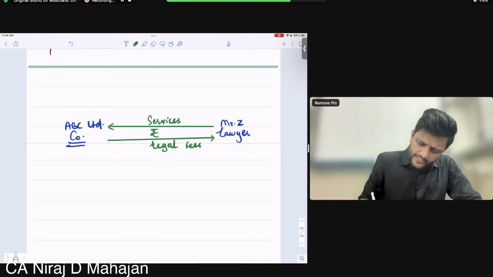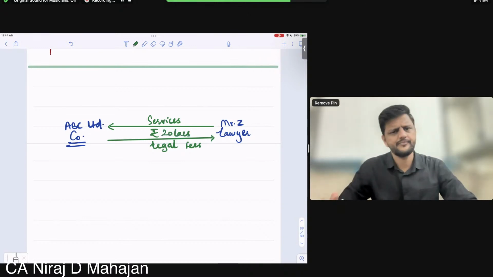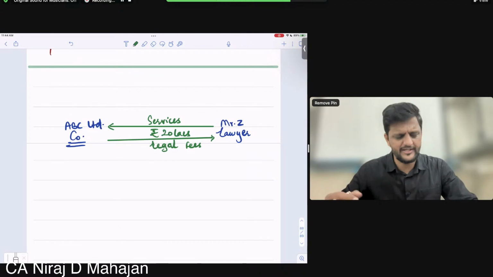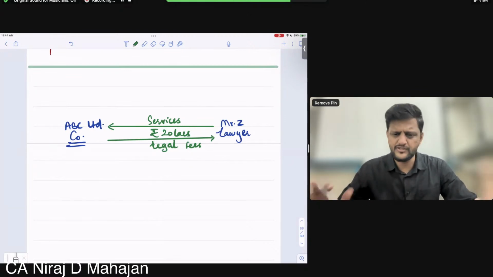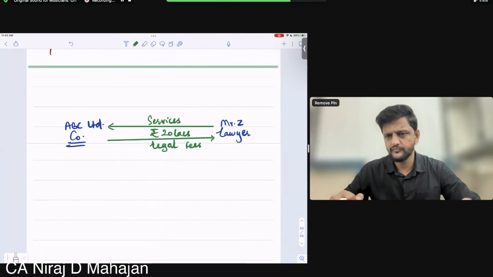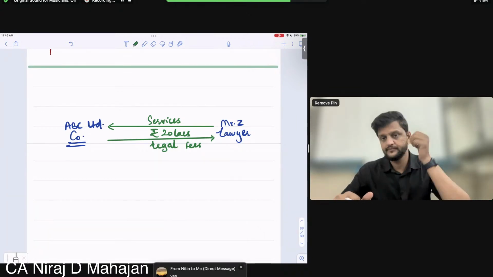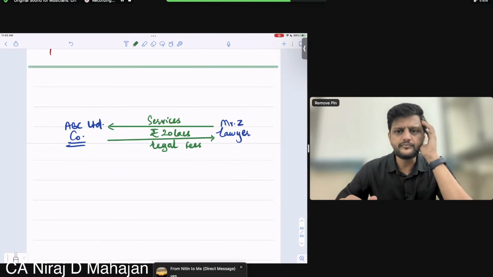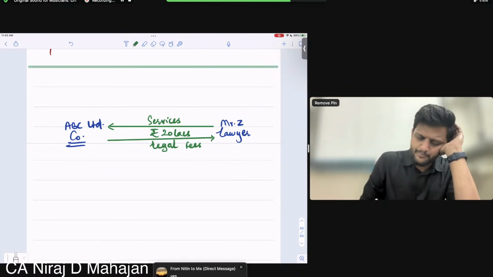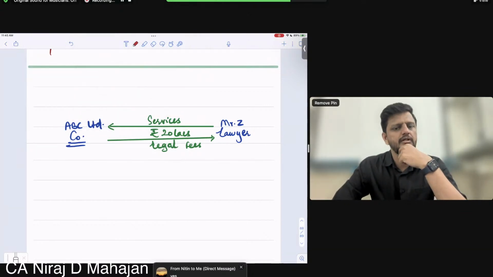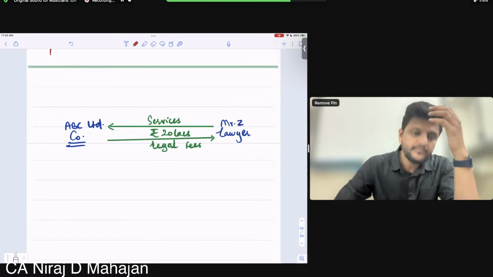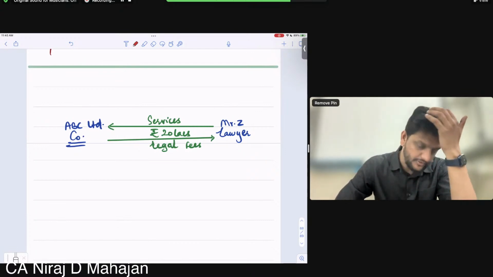Let us say, I'm just giving you a hypothetical example, it comes to rupees 20 lakhs. It is a very big case, it goes on for 6 months, 8 months. He has gone to the court 10, 20 times, etc. 20 lakh rupees is the total fees. You are able to hear me properly? Audible? Should I go ahead? Now pay attention. Whose expenditure is it? Company or Mr. Z? ABC or Z? Whose expenditure is it?